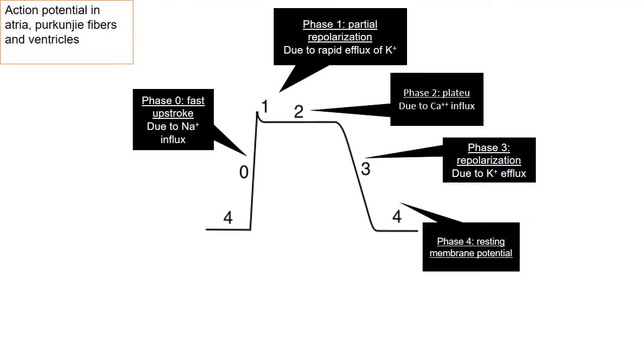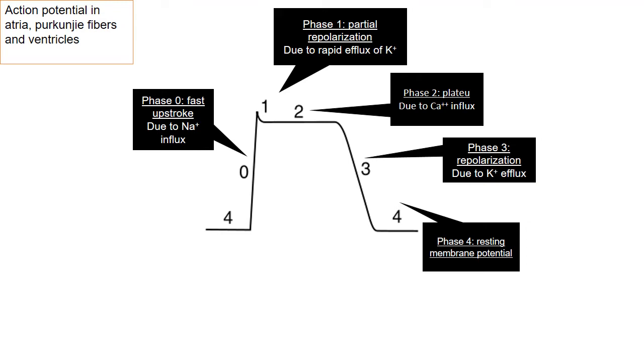The next phase is phase one, partial depolarization, which occurs due to rapid efflux of potassium. And then phase two, the plateau phase, occurs due to calcium influx. The next phase is phase three, which is repolarization, and it occurs due to potassium efflux. And phase four is the resting membrane potential phase.